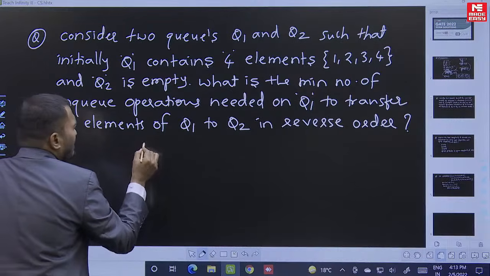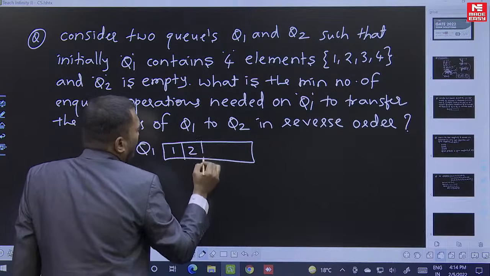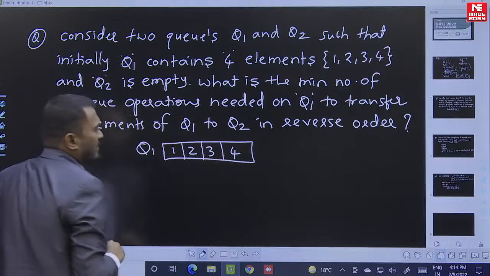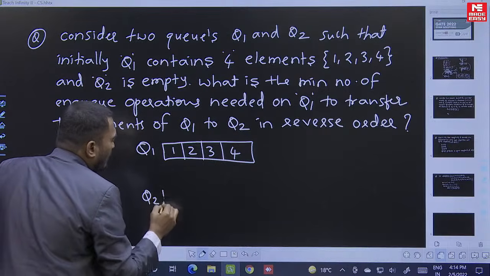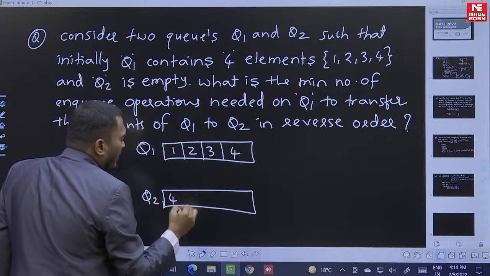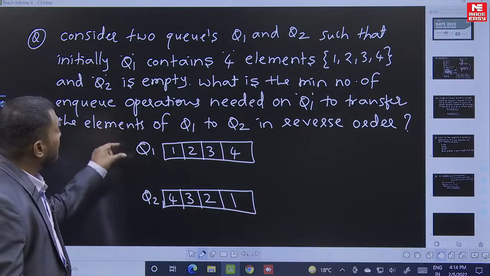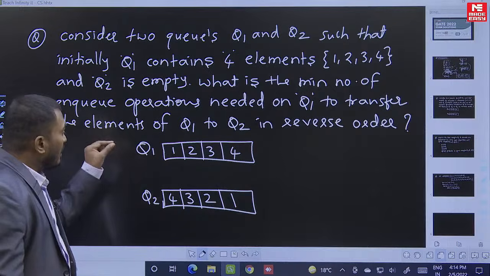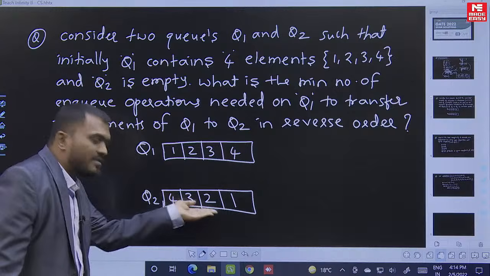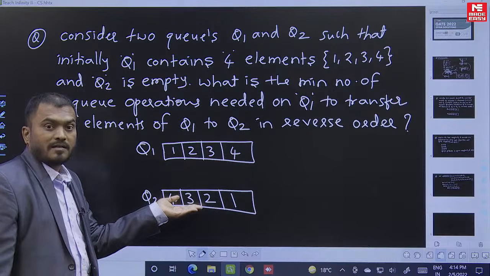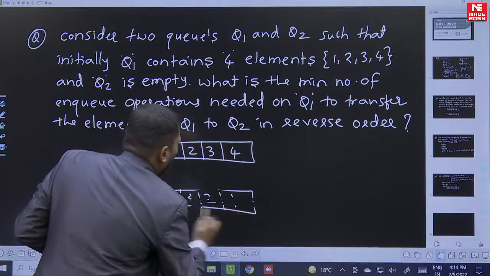Now, it is just a common sense question. Look here. Q1 is having the elements 1, 2, 3, 4. Understand carefully. In Q2 he wants the output like this: 4, 3, 2, 1. And he is asking how many NQ operations are needed on Q1 to transfer these elements into Q2 in this order. That is the question he is asking, right? So please understand. Let's discuss that.